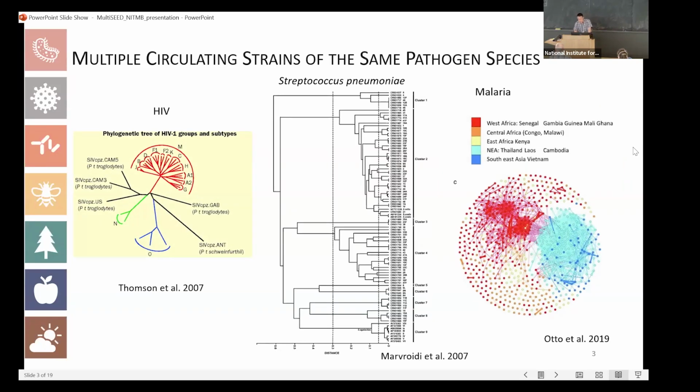In this network, each node means a malaria parasite, and these nodes are connected together when they share 3 of the VAR genes. But remember that we can have 60 different VAR genes in every parasite. So we can imagine that, especially when the transmission intensity is high, we might be able to see thousands of different strains of malaria parasites.